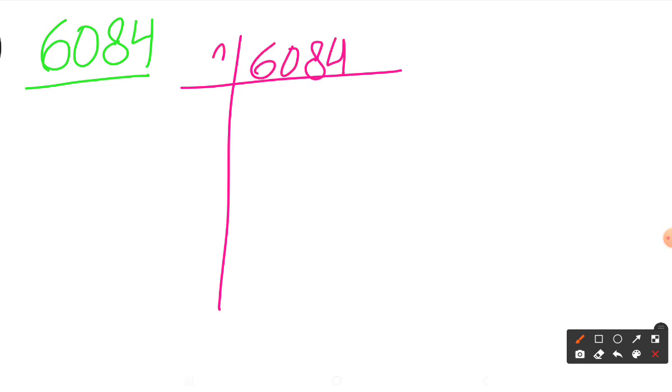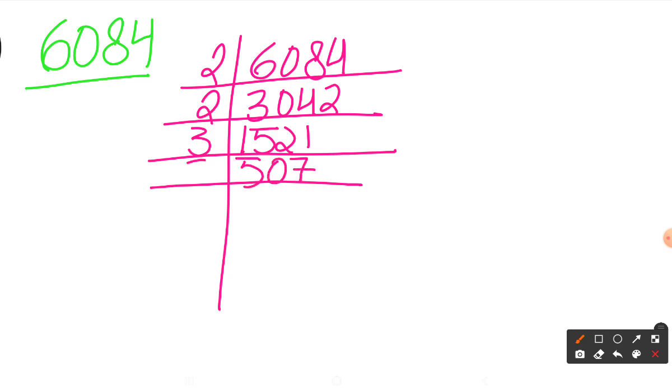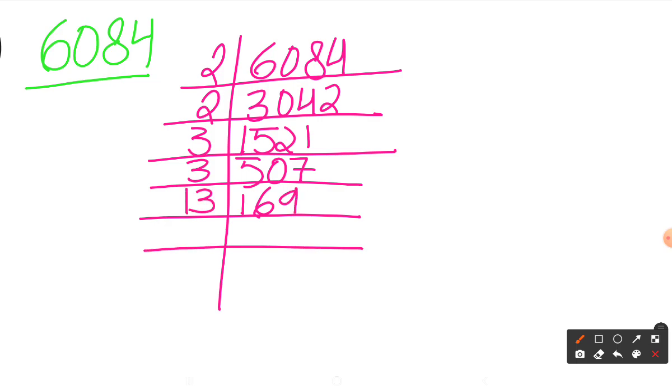So I'll go with 2. So I have 3042. Again by 2, I'll get 1521. Now let's add up all the digits. So 1 plus 5 is 6, 7, 8, 9. So it's divisible by 3. I'll get 507. Again it's divisible by 3. I'll get 169. Now by 13, because it's the perfect square of 13, so I'll get 1.